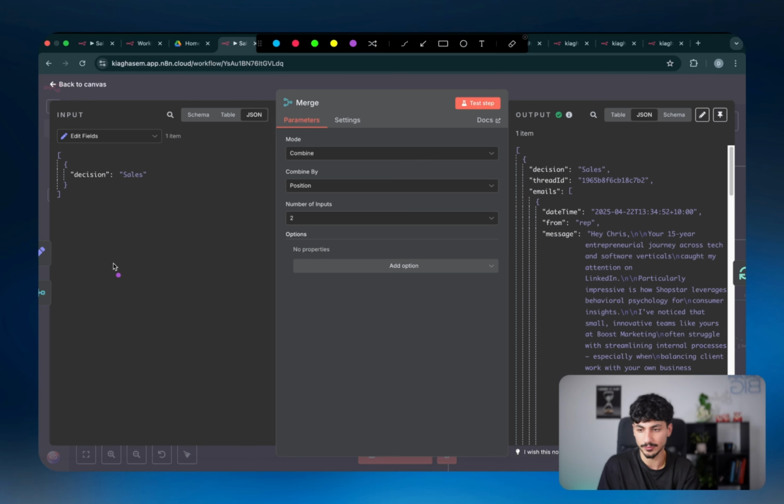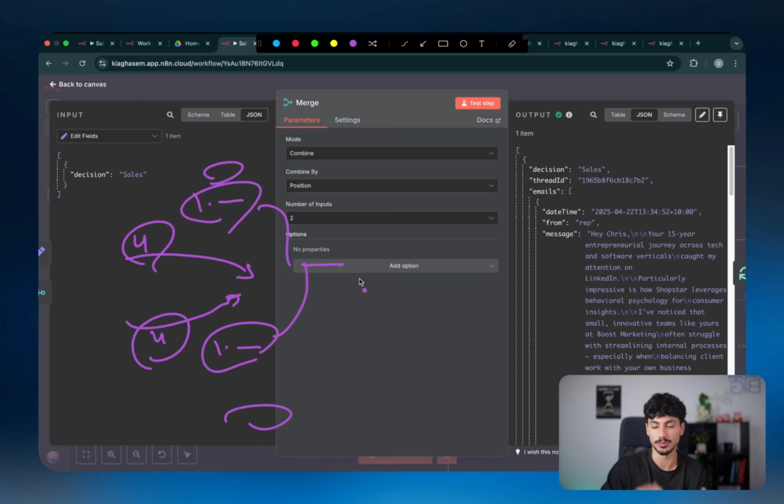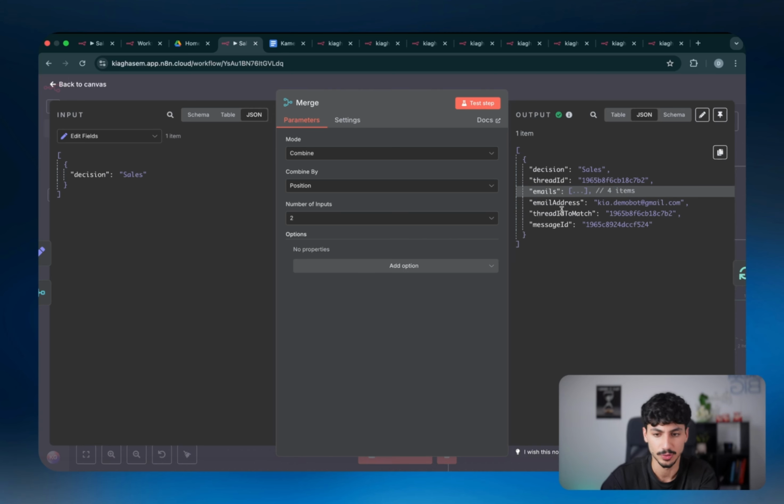So let's say, for example, we had 4 items coming from up here and we had 4 items coming from down here. The first item here and the first item here got combined together. Second item and second item got combined together. Third item, so on and so forth. Now, again, you don't have to change this, but I also want to educate you on how n8n works as we're progressing. So in this instance, you can see that now we have decision as sales in conjunction with all of the other data points that we also defined before.